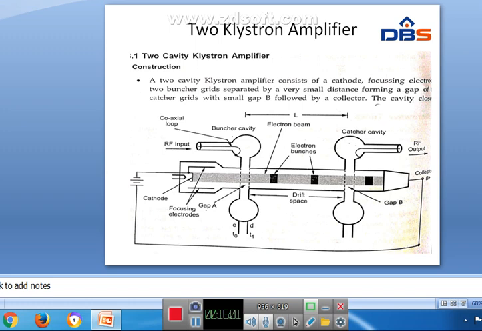So next we will see klystron amplifiers, the two cavity klystron amplifier. See here the construction and circuit diagram of the two cavity klystron amplifier.